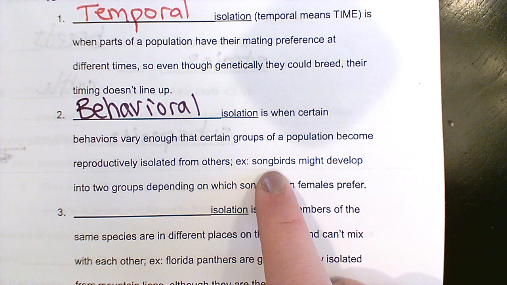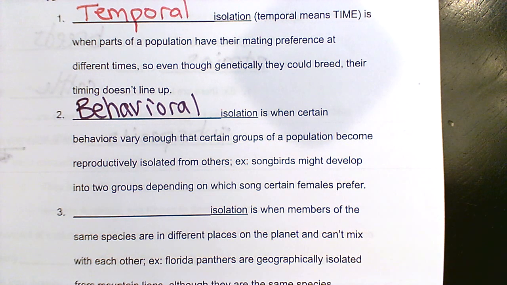Some different females prefer different songs, and so they're creating different reproductive groups based on which songs they prefer. Or what dances they prefer, because some male birds dance for other birds.